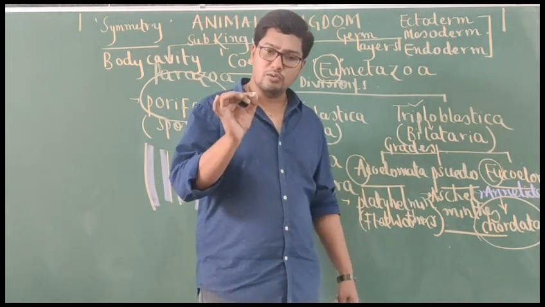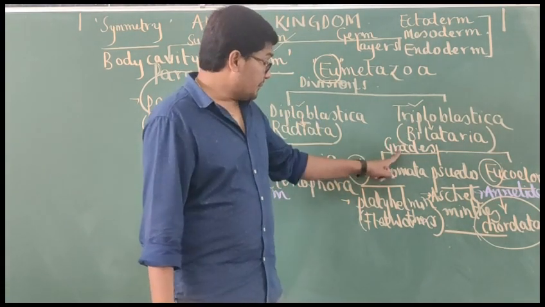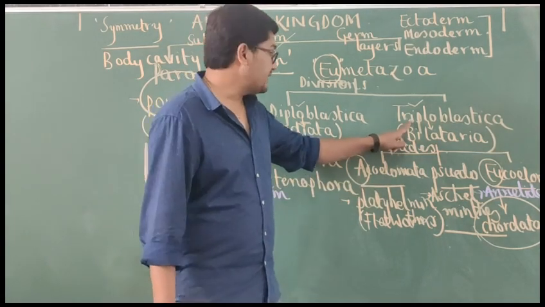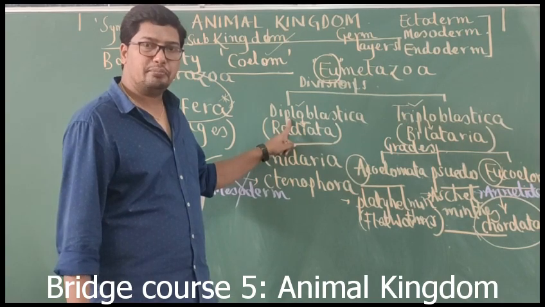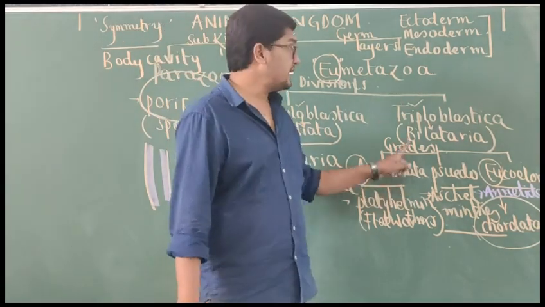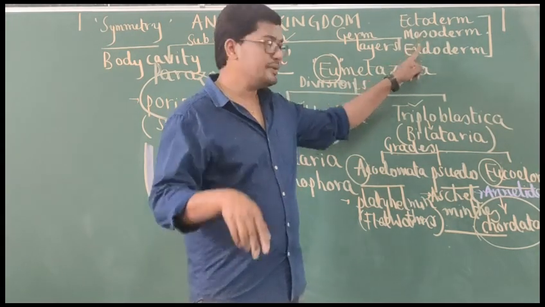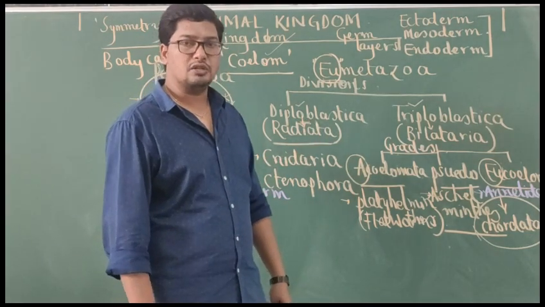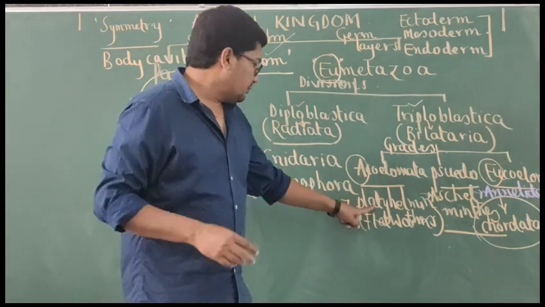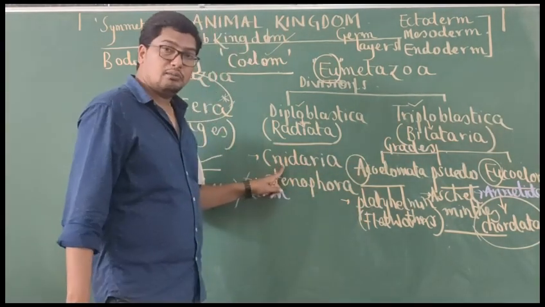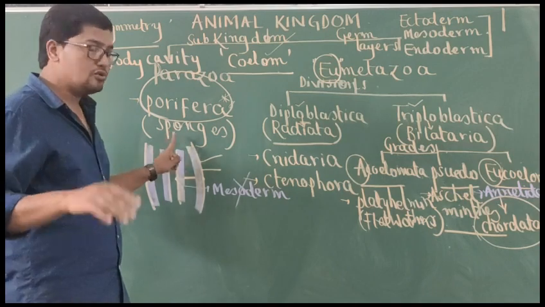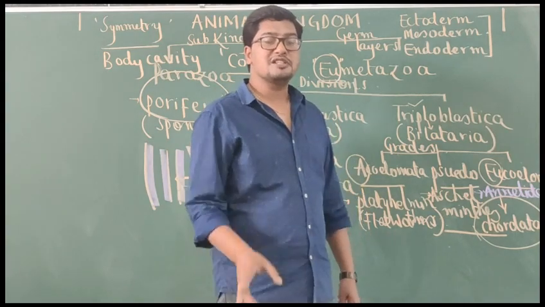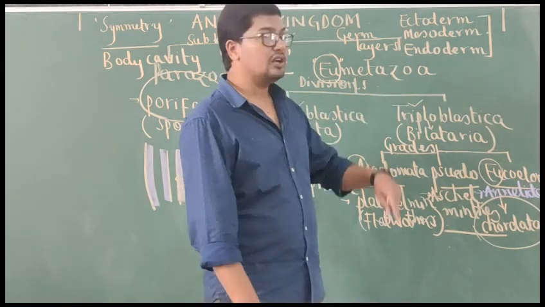Based on presence or absence of the coelom, triploblastic animals are classified into acoelomate animals, pseudocoelomate animals and eucoelomate animals. And here I want to stress one important point. Presence or absence of coelom, this question arises only with the triploblastic animals. There is no question of presence or absence of coelom in diploblastic animals because coelom is derived from embryonic mesoderm. Mesoderm is present only in triploblastic animals. Mesoderm is never present in diploblastic animals. So you should not think, I said platyhelminths are acoelomate animals, then what about Cnidaria? What about Porifera? There is no question of coelom in these because the question of coelom arises only with the triploblastic animals, because coelom is always derived from embryonic mesoderm.